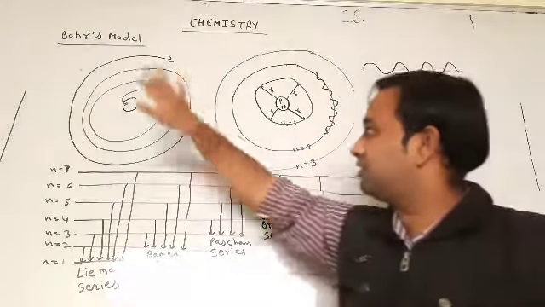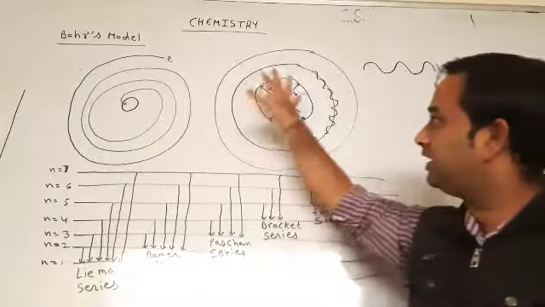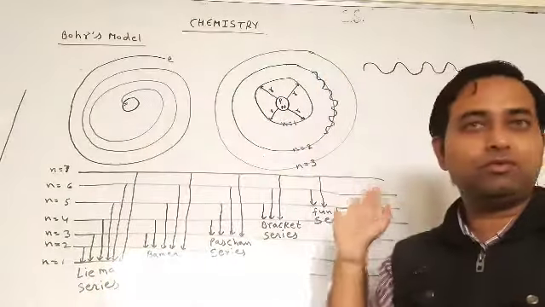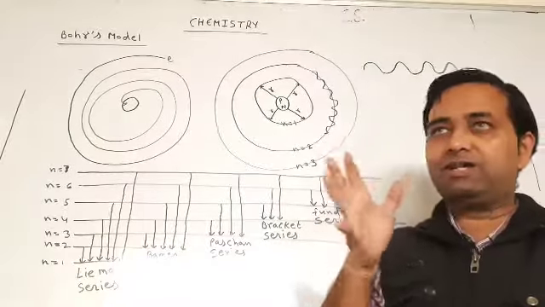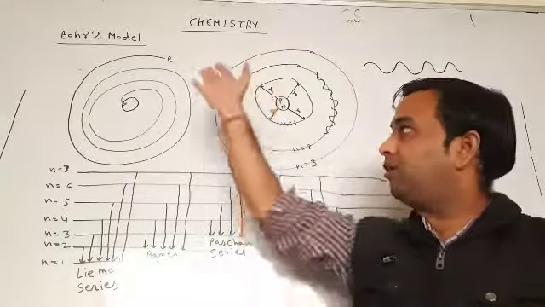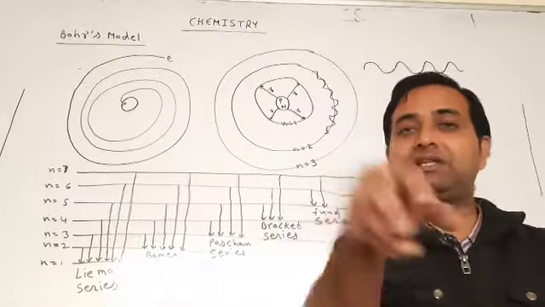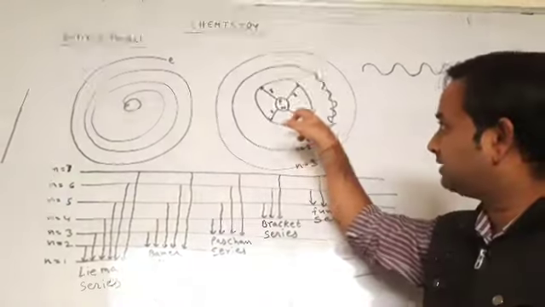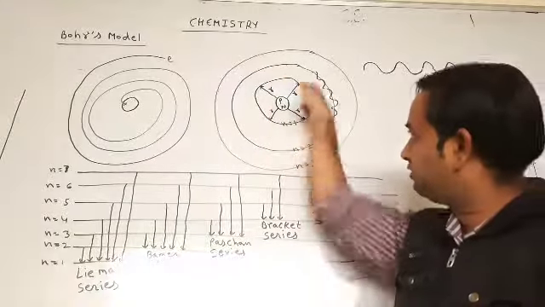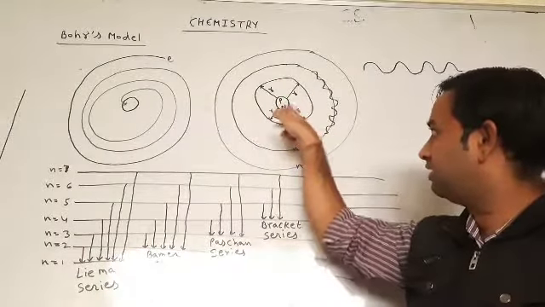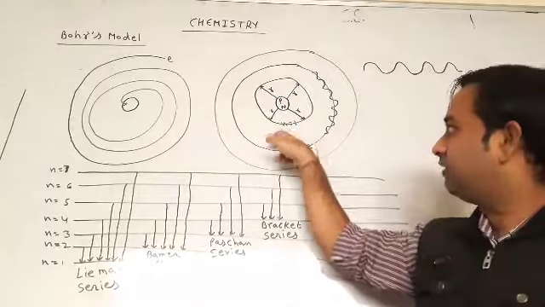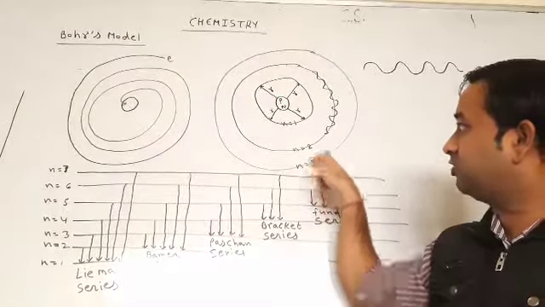What is Bohr's model? Rutherford's model had two drawbacks, and Bohr's model explains these. What is the hydrogen spectrum of Bohr's model? That is given in our syllabus. The hydrogen spectrum says that electrons move in circular motion around the nucleus in n equal to 1, n equal to 2, n equal to 3.